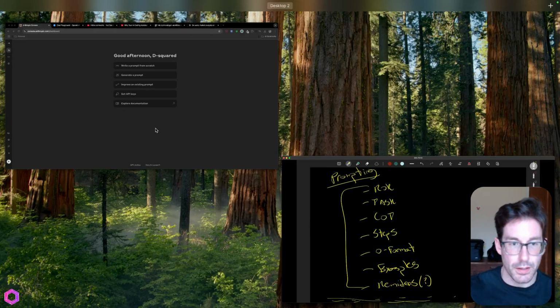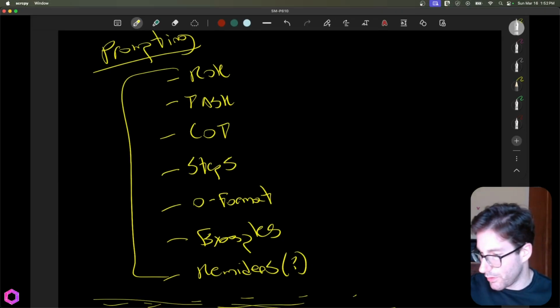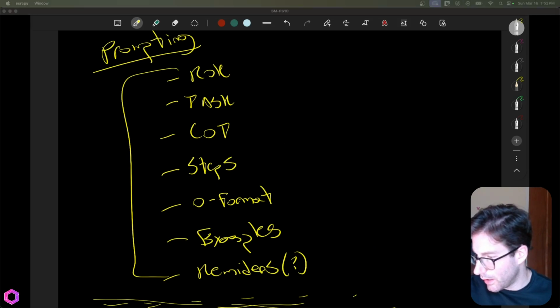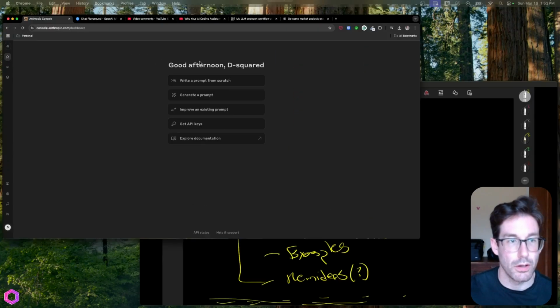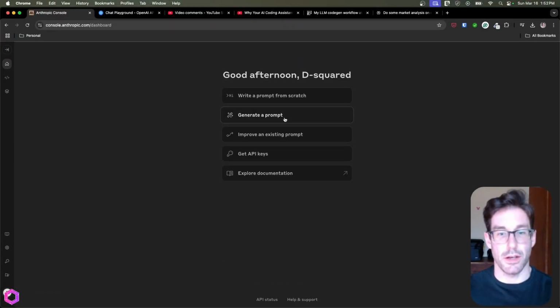So this is our structure, and there are different variations of what you'll see here, but oftentimes it's something like this. Just to prove the point, I want to share an example of how prompt generators currently show how they prompt things, or at least generate their prompts. So here's Anthropic's prompt generator.